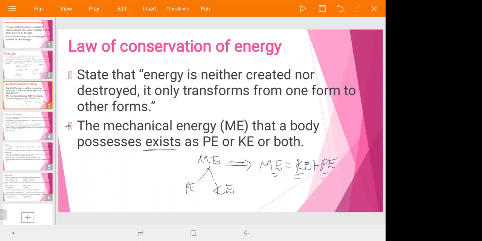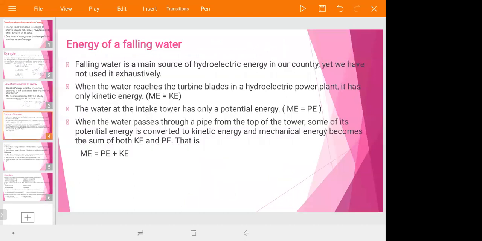The other topic we are going to see is the energy of falling water. Falling water has its own energy, especially mechanical energy, and wind also has energy. For example, falling water from the main source is the source of hydroelectric energy. For our country, it is the main source of hydroelectric power, yet we have not used it exhaustively.